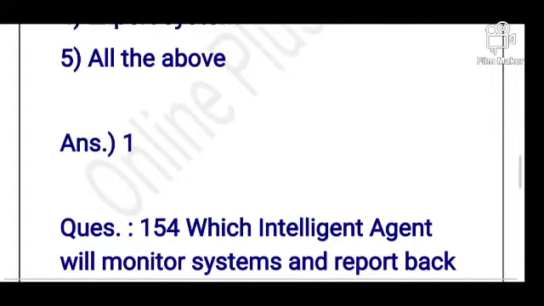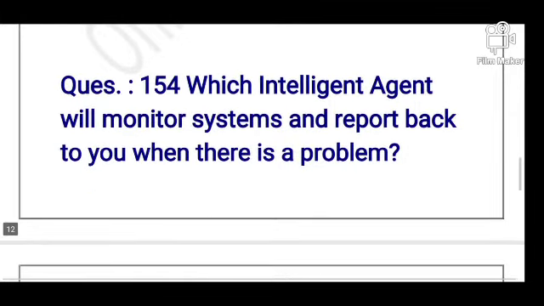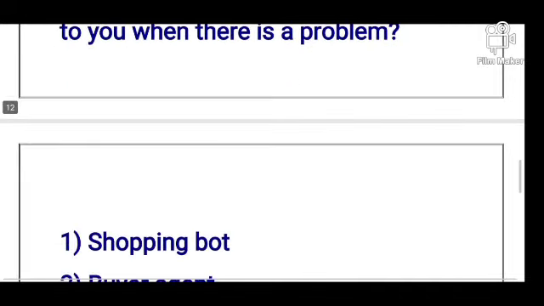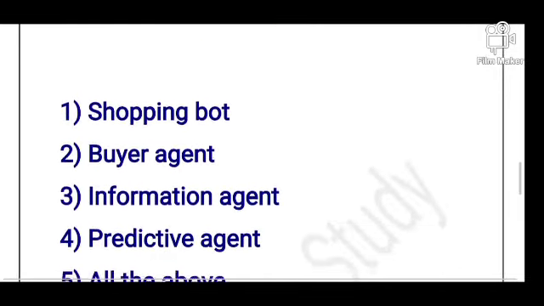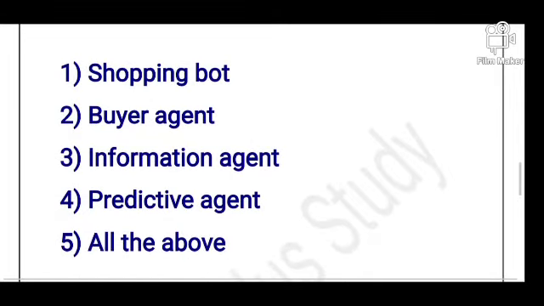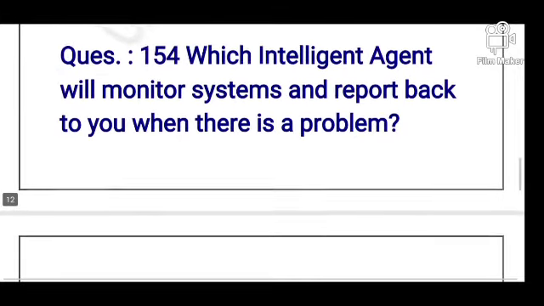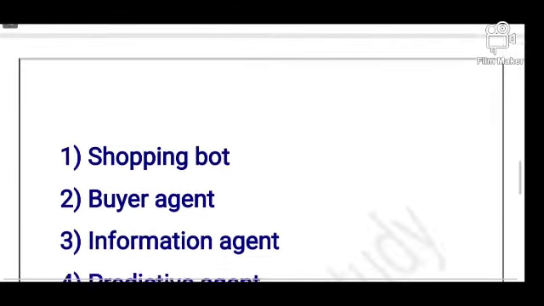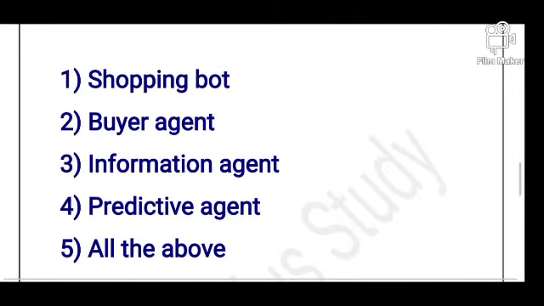Okay, students. So next question is: which intelligent agent will monitor system and report back to you when there is a problem? Options are shopping bot, web agent, information agent, predictive agent, and all the above. So its answer is option number 4, predictive agent.